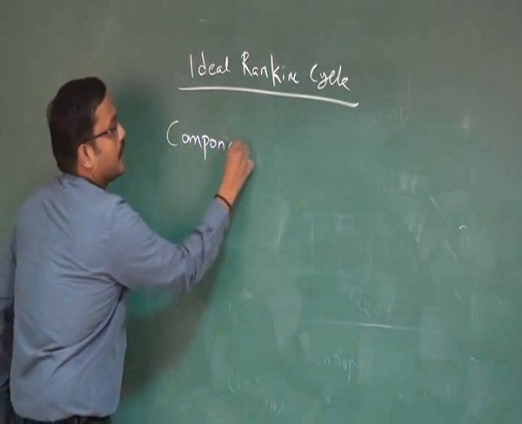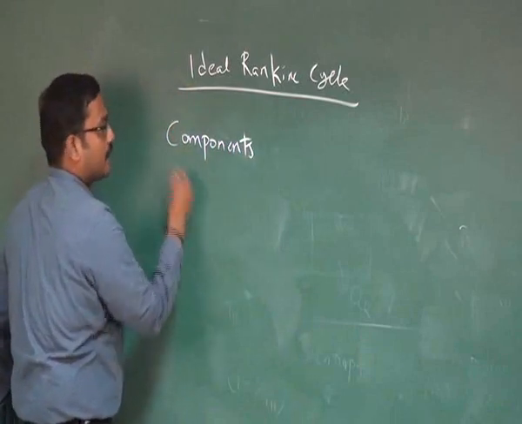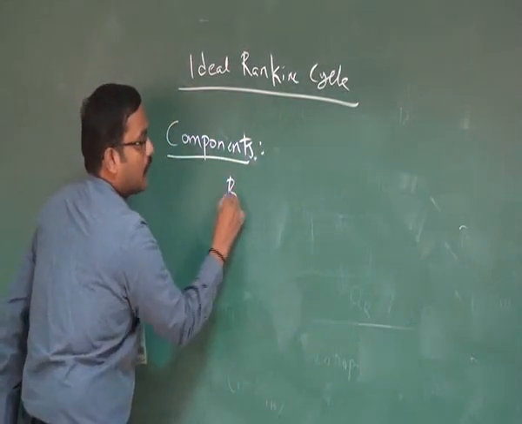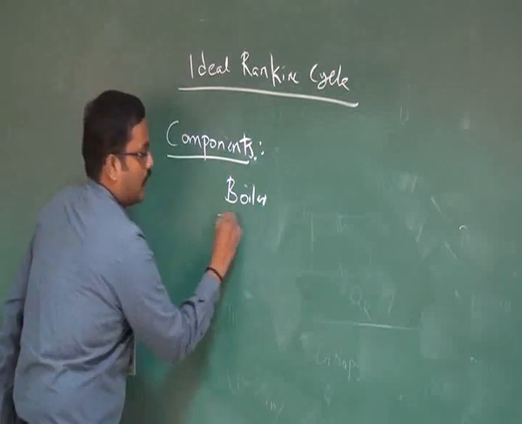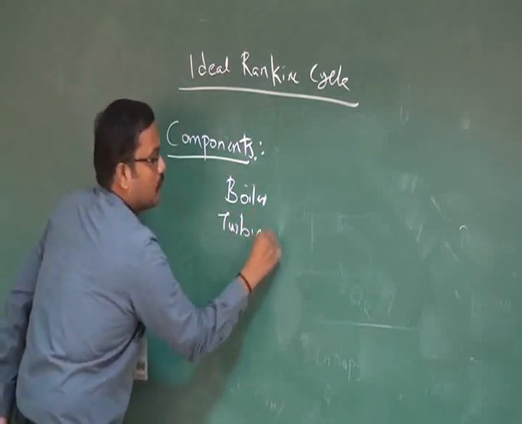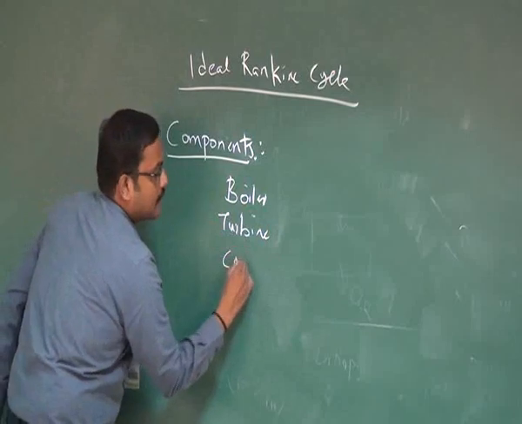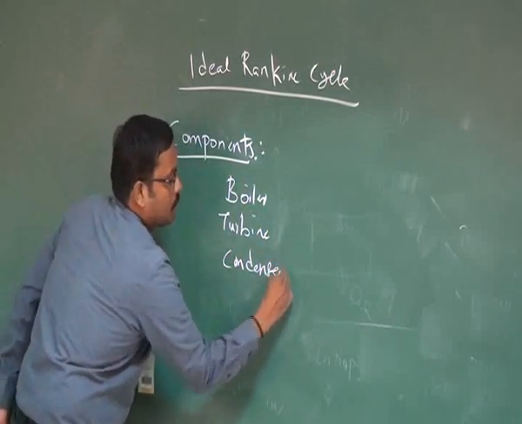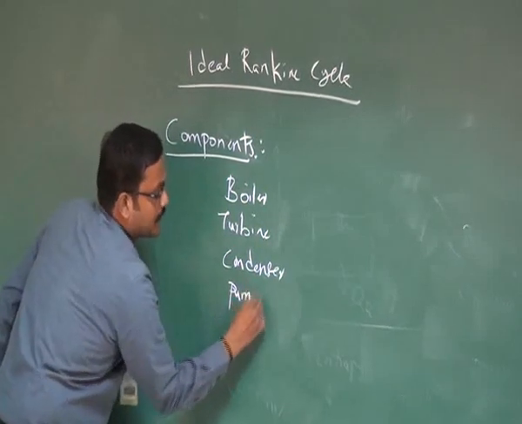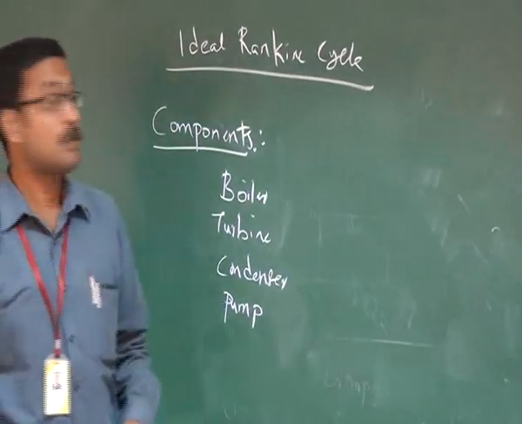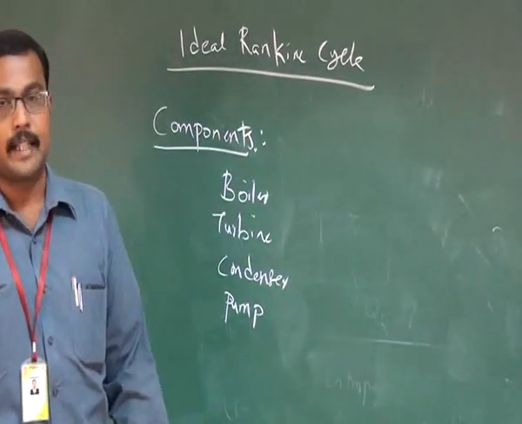The components involved in ideal Rankine cycle: boiler, turbine, condenser, and pump or compressor. The 4 major components present in the Rankine cycle.